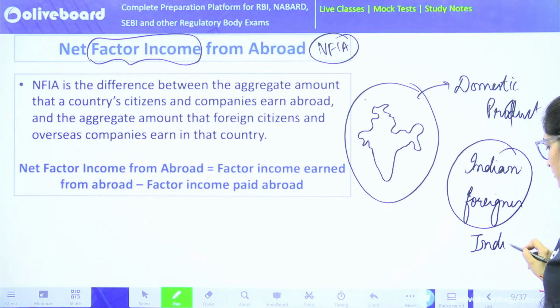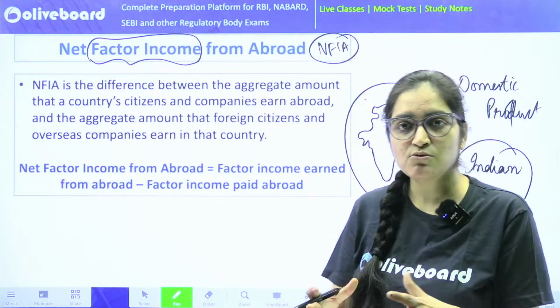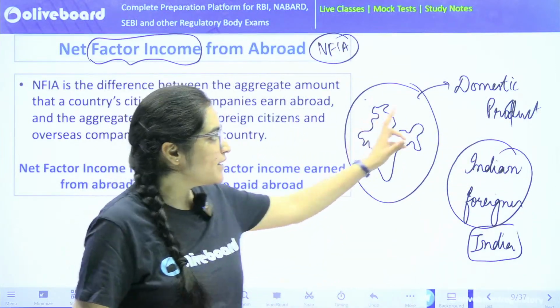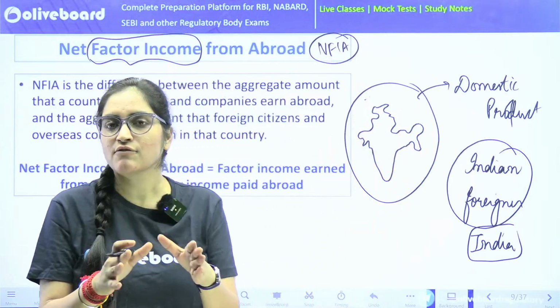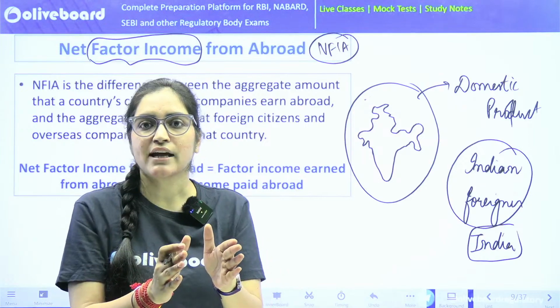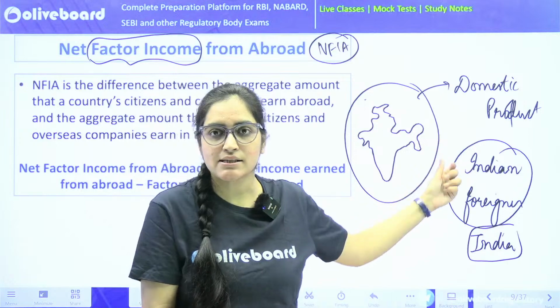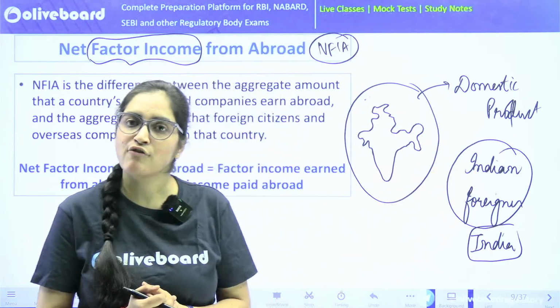One thing is clear, the geographical boundaries are defined. So any place which comes under India's domestic territory will be counted under domestic. So whatever income is generated by the goods and services produced within India's territory, that's what we call domestic income. That can be generated by an Indian, or by a foreigner as well.